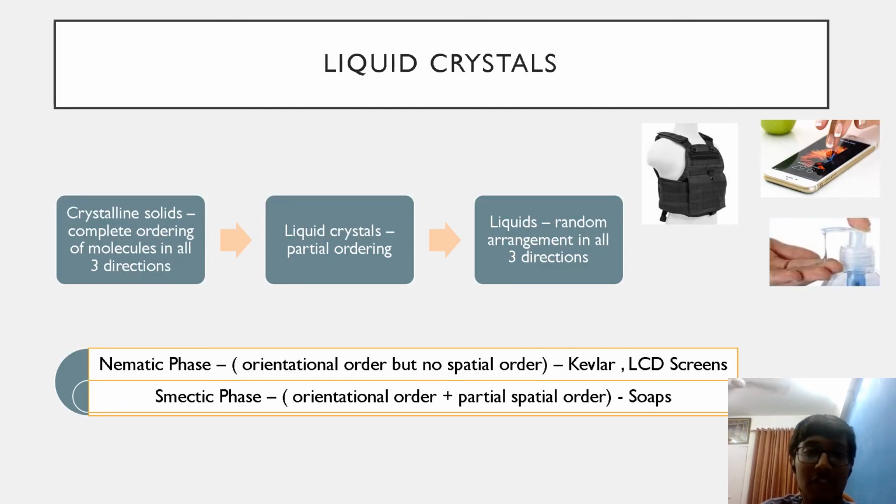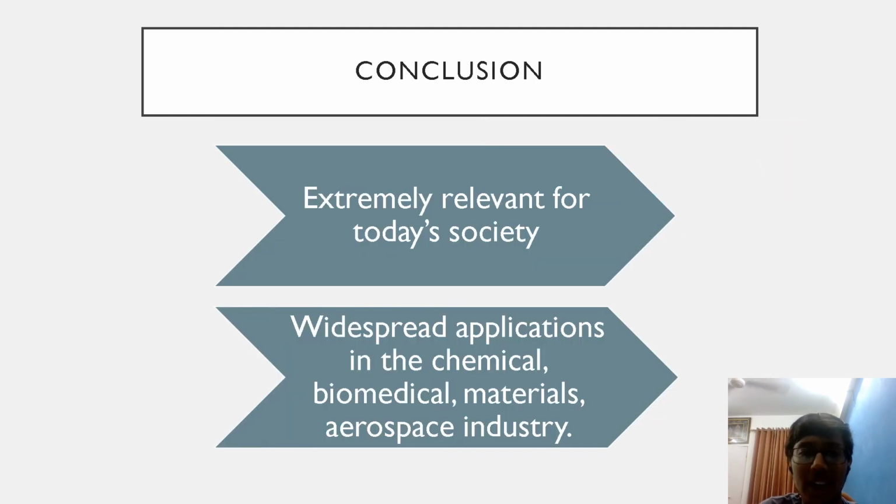We also have liquid crystals, which, like all forms of soft matter, are between crystalline solids and liquids. Crystalline solids contain complete order, liquids don't contain any order, and liquid crystals contain partial order, and this gives them interesting anisotropic properties. Some important applications are bulletproof vests and LCD screens, which we see in our smartphones, TVs, etc. Again, there are many more types of soft matter with a vast variety of uses in the chemical, biomedical, and materials industry, and these are highly relevant in today's society.